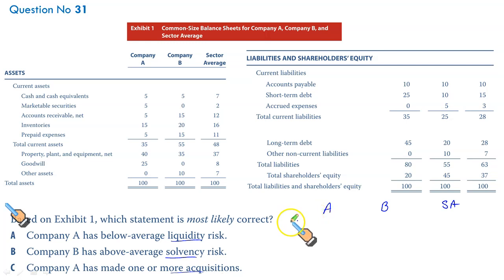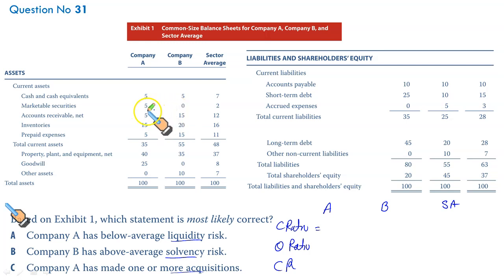So we need to first measure liquidity. Liquidity is measured through three measures, that is cash ratio, quick ratio, and your current ratio. Let us do them all one by one. For Company A, look at this.